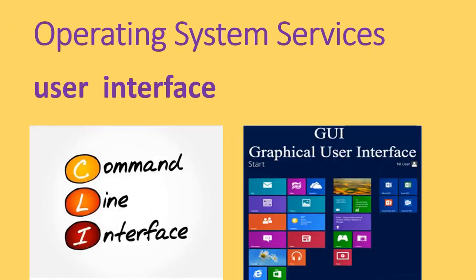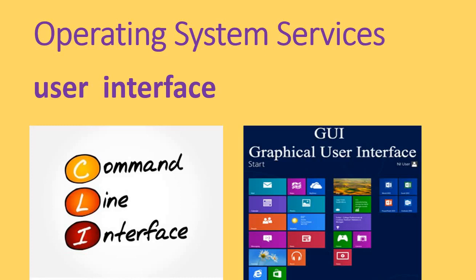How do you define the user interface? The user interface allows the user to interact with the operating system or the computer itself. The operating system has interfaces like CLI and GUI.